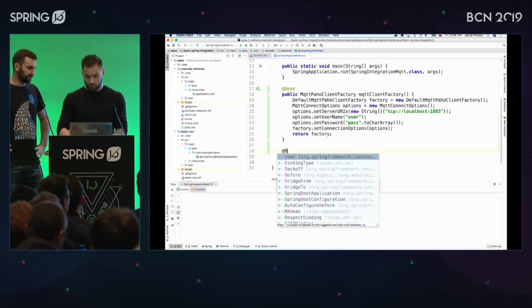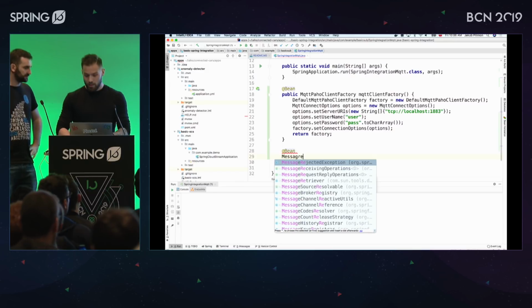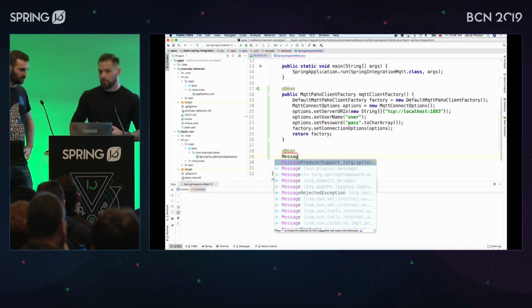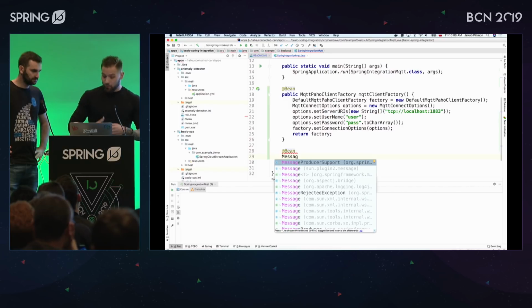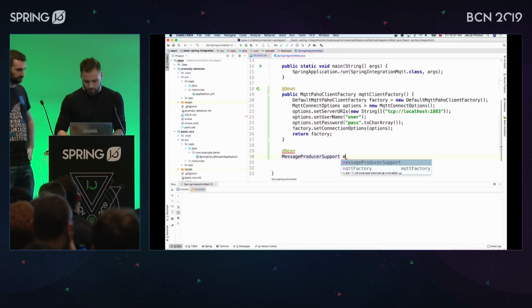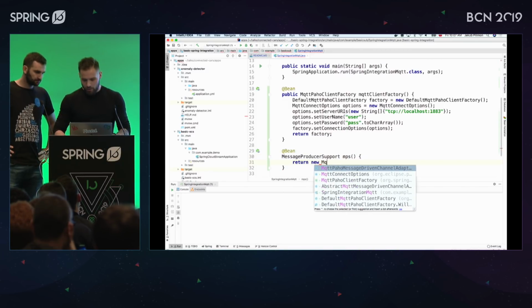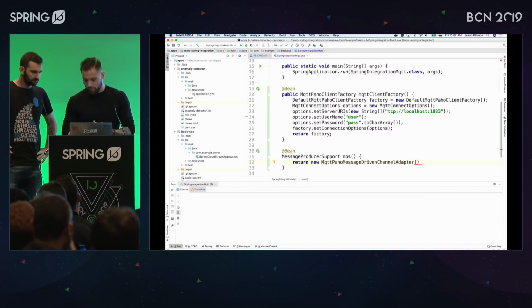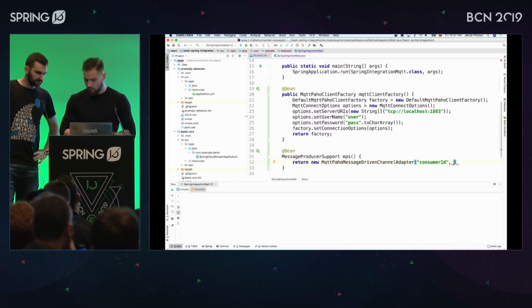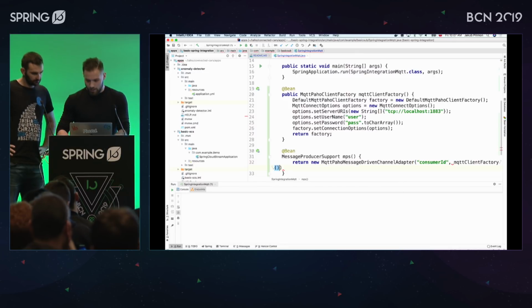Okay, so we managed to connect. Now we have to define something to actually start getting the messages. So we have to define the declarative adapter to the actual channel. MQTT works as a pub/sub. There are topics, so you have to adapt the topic to actually get messages produced to your application. Let's do it like this. We can use the MqttPahoMessageDrivenChannelAdapter, and you have to pass the consumer ID. Let's say it's just consumerId. You need to pass the actual client factory, which was defined previously.